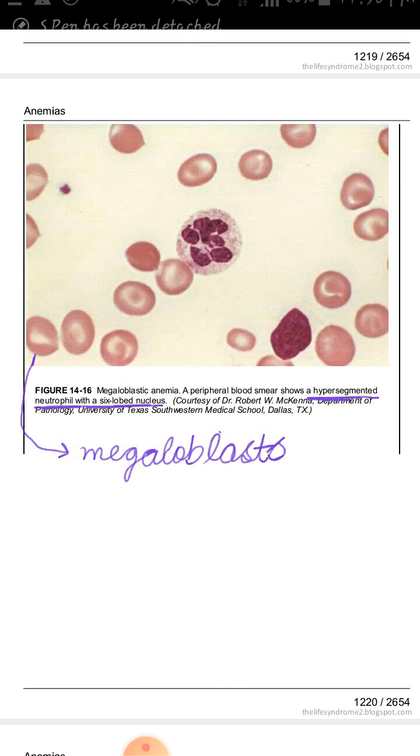Now here we can see a diagram which is showing some megaloblasts. Here we can see megaloblasts. These are large size red blood cells, and this is actually a WBC, and we can see that its nucleus is hypersegmented, with six lobes, which occurs in macrocytic megaloblastic anemia.